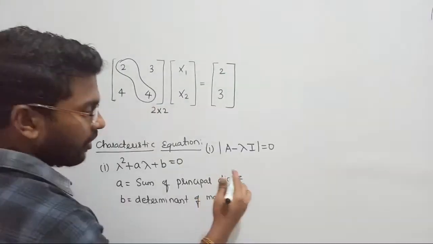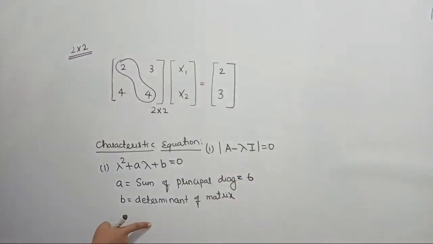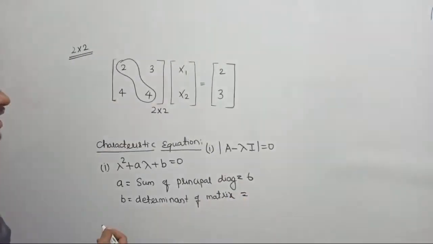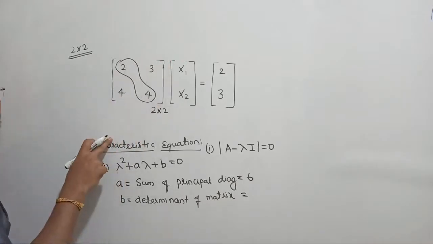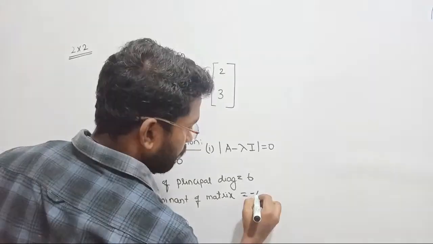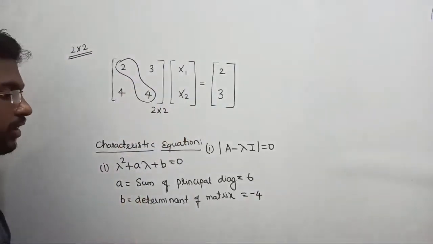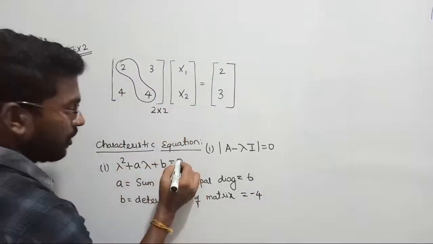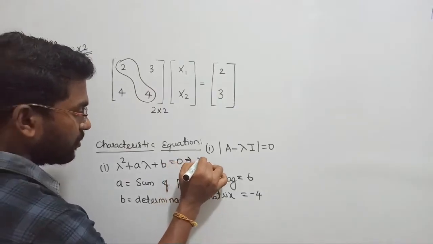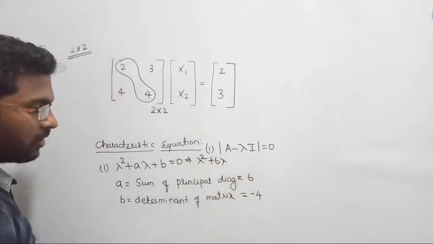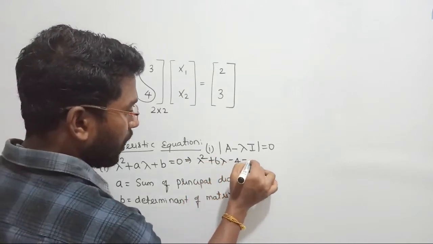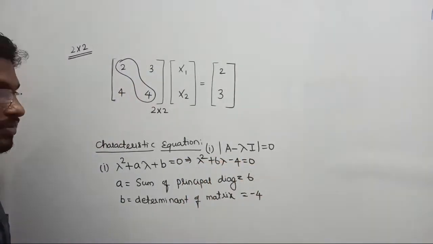Sum of principal diagonal: 2 plus 4 gives 6. Determinant of the matrix is the product of the diagonal, 8, minus the product of the off diagonal, 12. 8 minus 12 gives you minus 4. If I substitute these two values here, then the characteristic equation of the system is going to be lambda square plus 6 lambda minus 4 equal to 0. Is there a mistake? No.